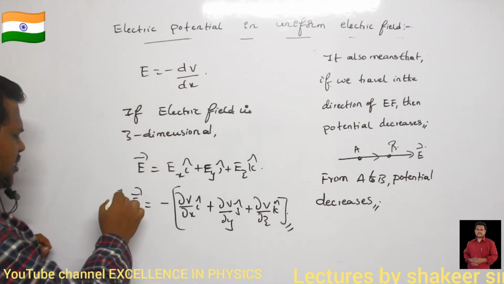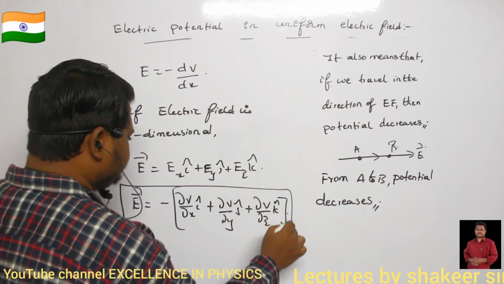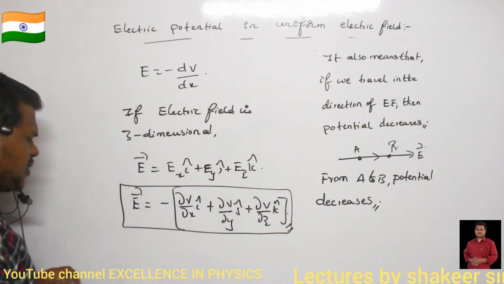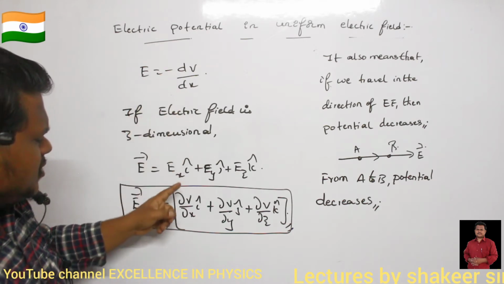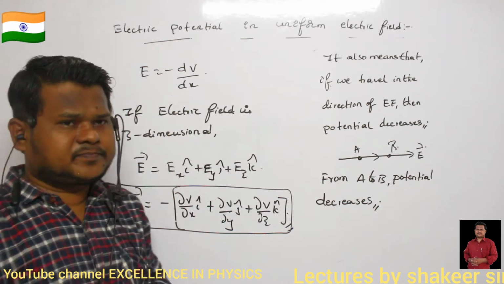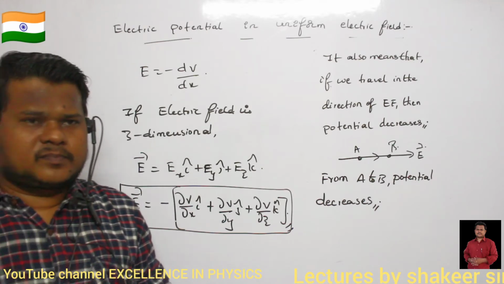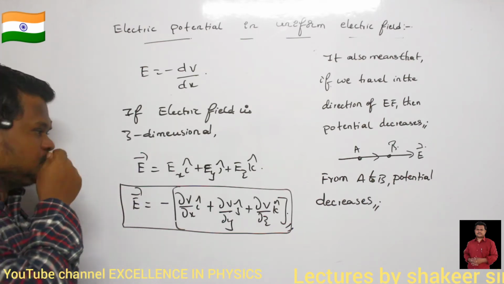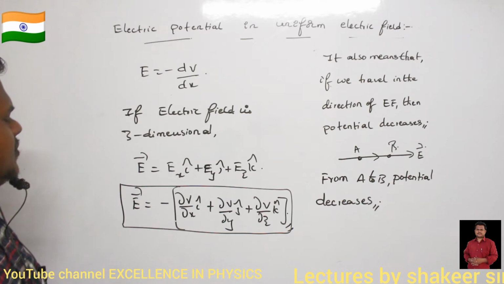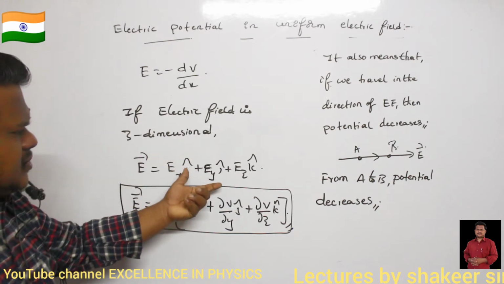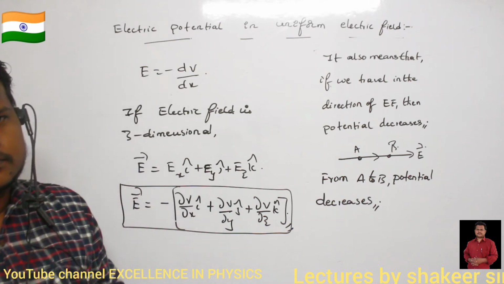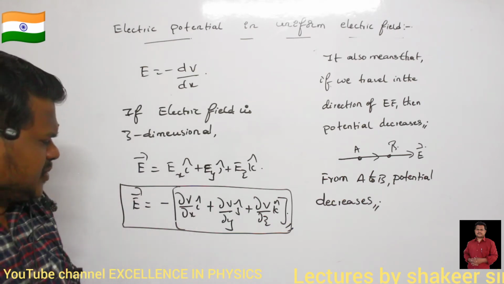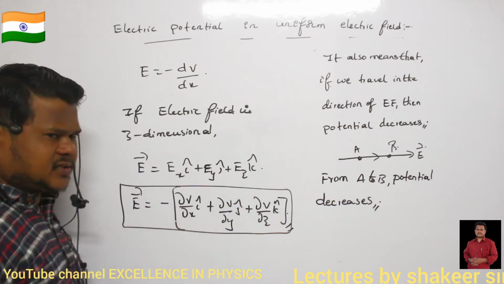Clear? So can you say what is the meaning of this? What is meant by dV by dx and what is meant by dou V by dou x? Mathematics students, you should say. It means we are doing partial differentiation, that's all.